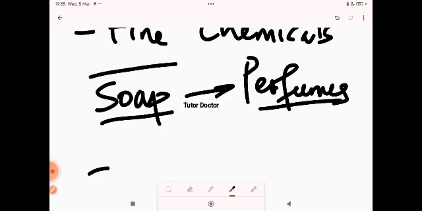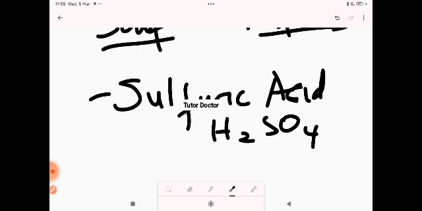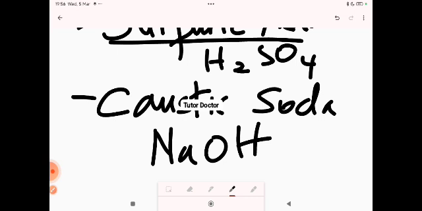So examples of heavy chemicals will be things like sulfuric acid, H2SO4. Sulfuric acid is very important in fertilizer production, in chemical equations and chemical reactions. So companies produce this acid in large amounts. Another one is caustic soda. It is another heavy chemical. Caustic soda is our normal sodium hydroxide. It is used by the soap industry to produce soap. So you need large amounts. This is another example of a heavy chemical.